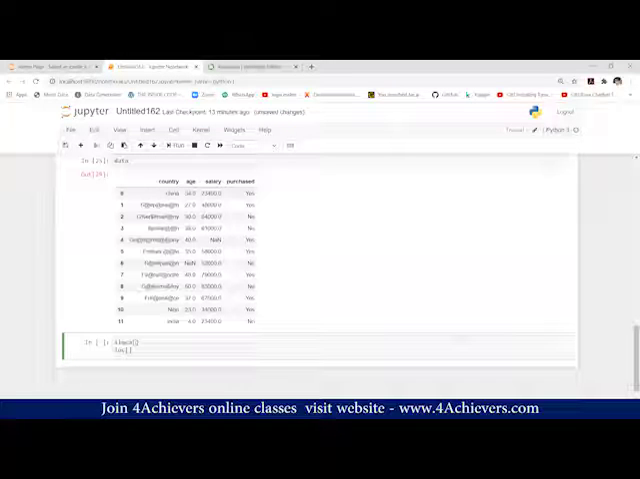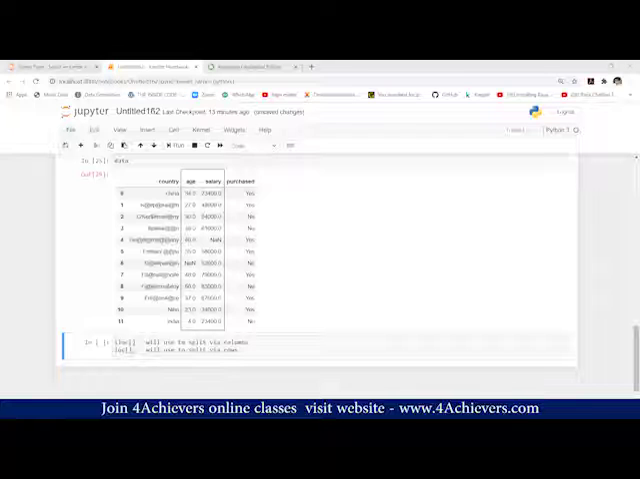iloc we'll use to split via column. loc we'll use to split via rows. Now suppose I want to split my data column wise, then which method should I prefer, iloc or loc? iloc, because it is for column splitting. So we will have to use iloc.